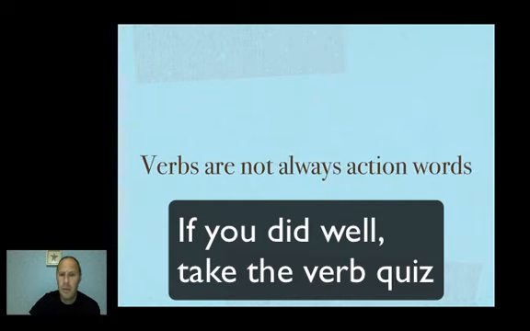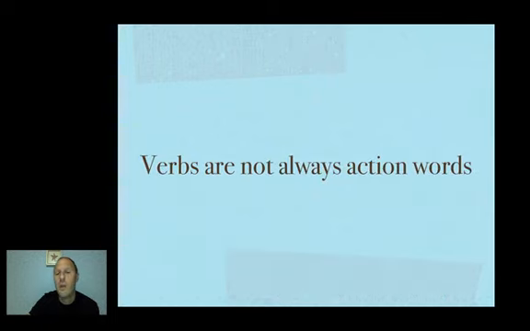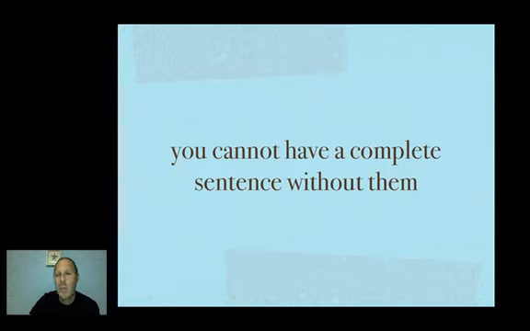It's one thing you remember from this video. Remember, verbs aren't always action words. We've just seen what linking verbs can do. You can't have a complete sentence without a verb. You need a subject and a verb. A subject could be a lot of different things, but you need to have a verb or else you cannot have a sentence.